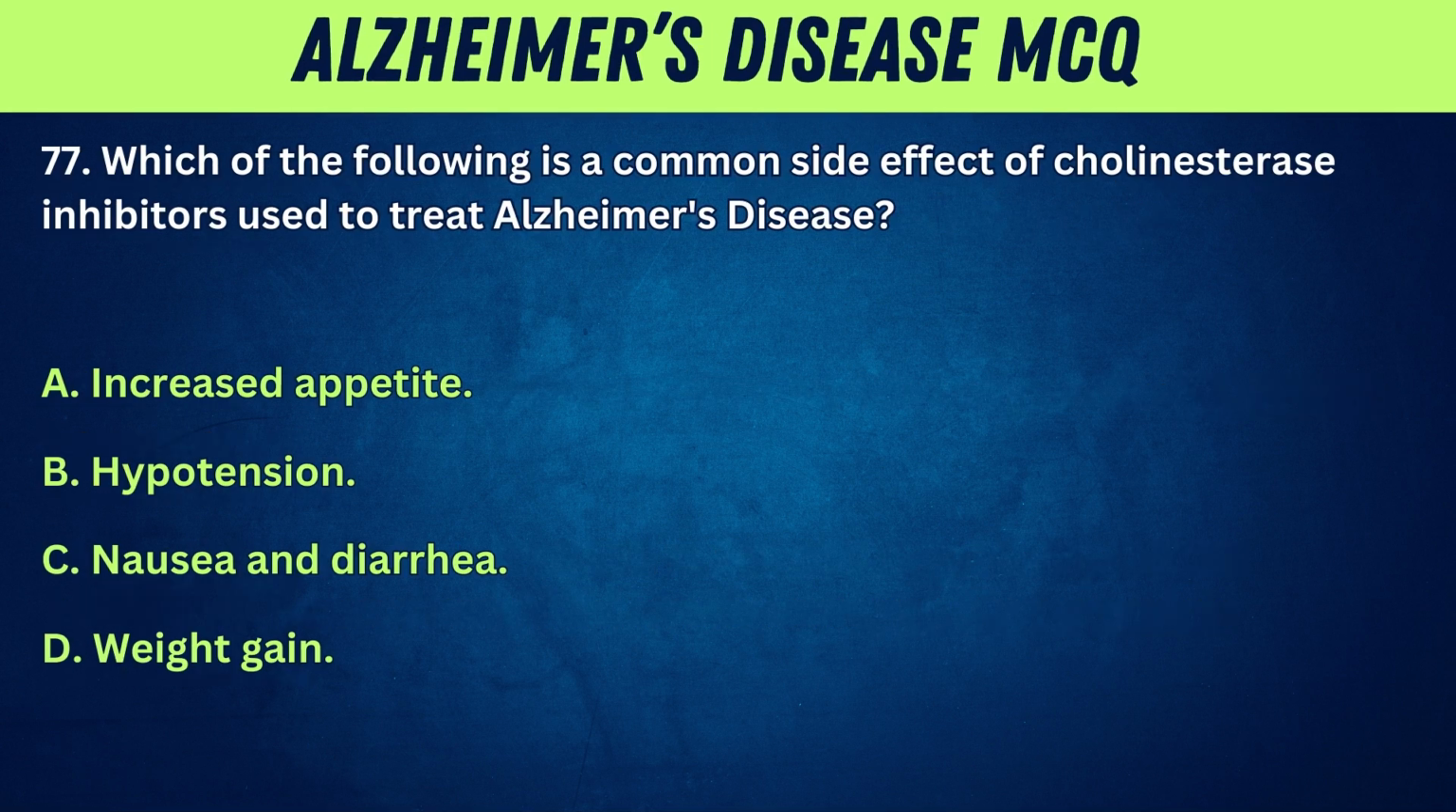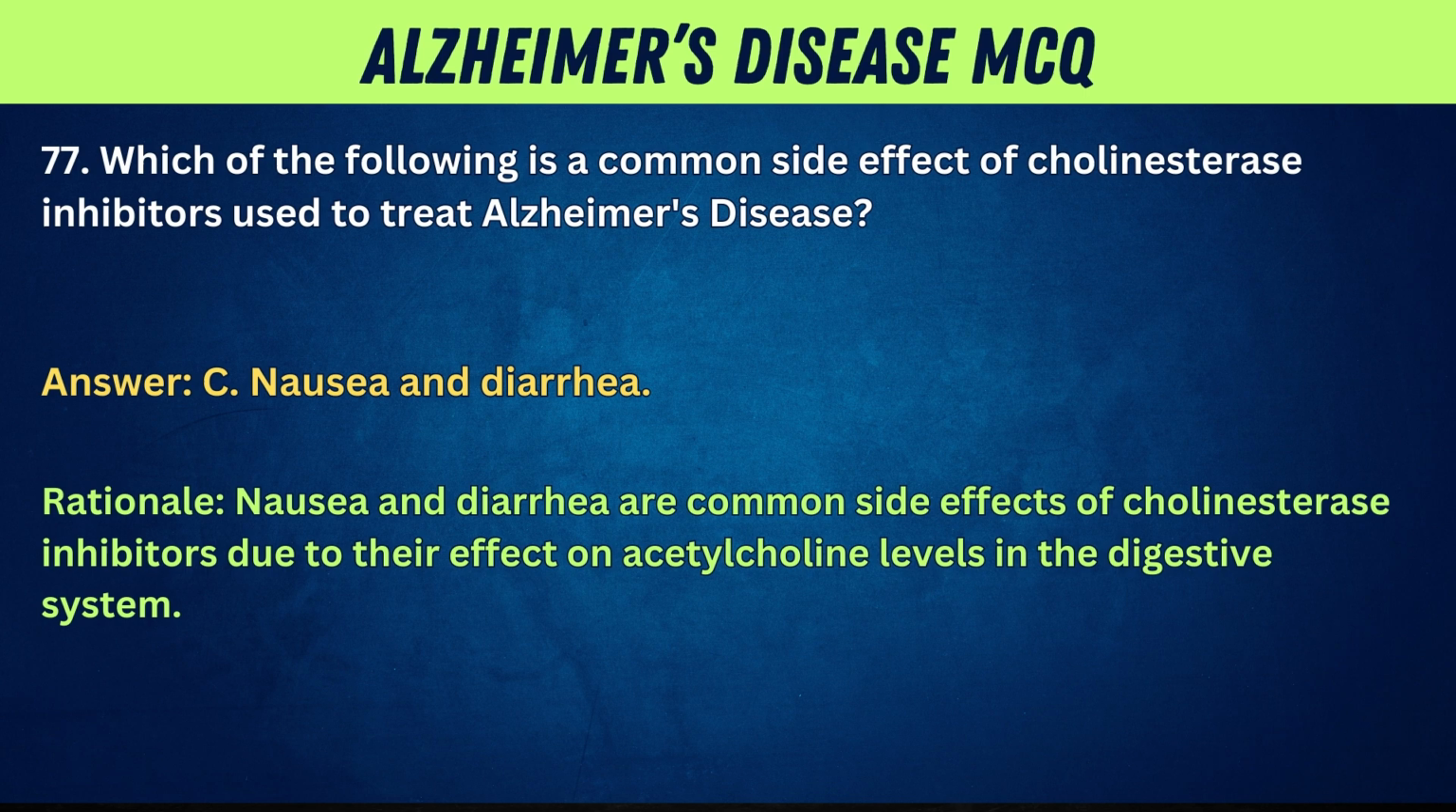77. Which of the following is a common side effect of cholinesterase inhibitors used to treat Alzheimer's disease? A. Increased appetite. B. Hypotension. C. Nausea and diarrhea. D. Weight gain. Answer: C. Nausea and diarrhea. Rationale: nausea and diarrhea are common side effects of cholinesterase inhibitors due to their effect on acetylcholine levels in the